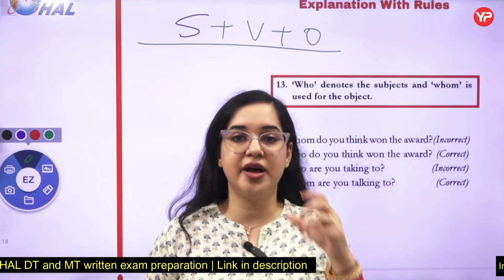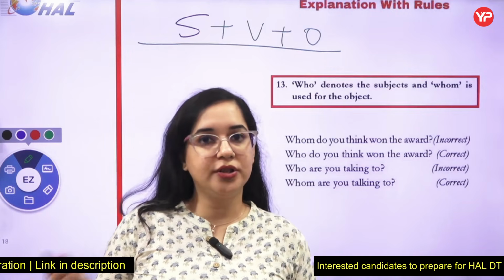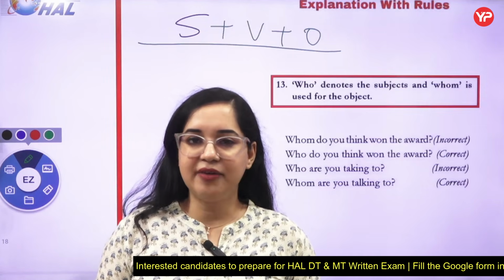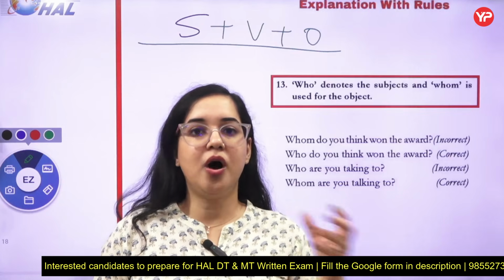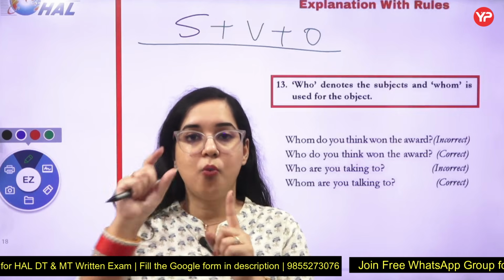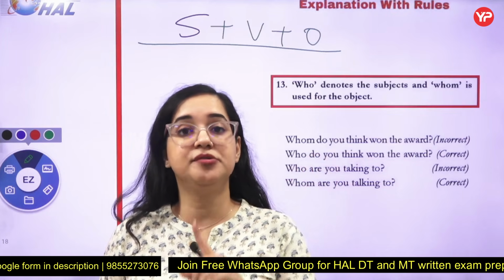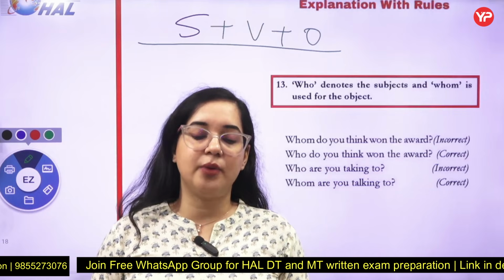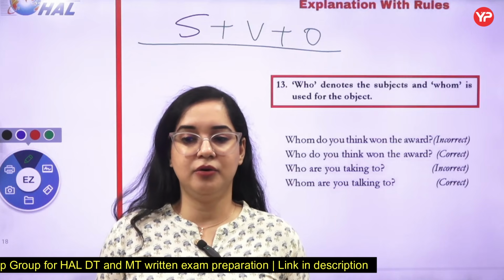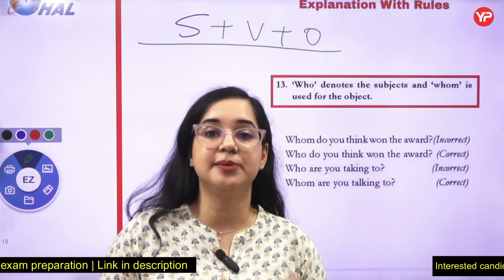Now, whenever I have to put who in my conversation, I will get the answer in the form of a subject. Who won the prize? Ram won the prize. Team A won the prize. If someone is on the call and I ask, who are you talking to? It doesn't make sense, because one person is already included. When one person is already included, I will be using whom. When no person is included, I will be using who. Who won the match? Who was the one who got the Nobel Prize? So who is required in subject usage.